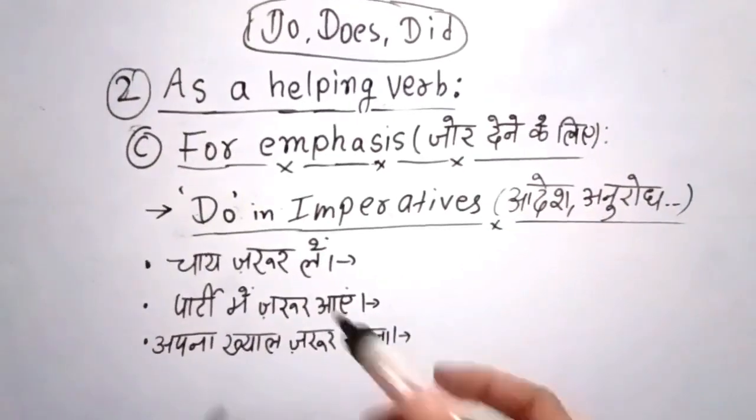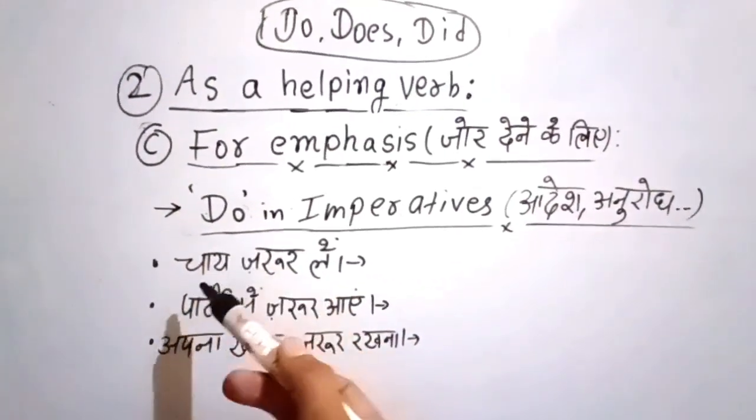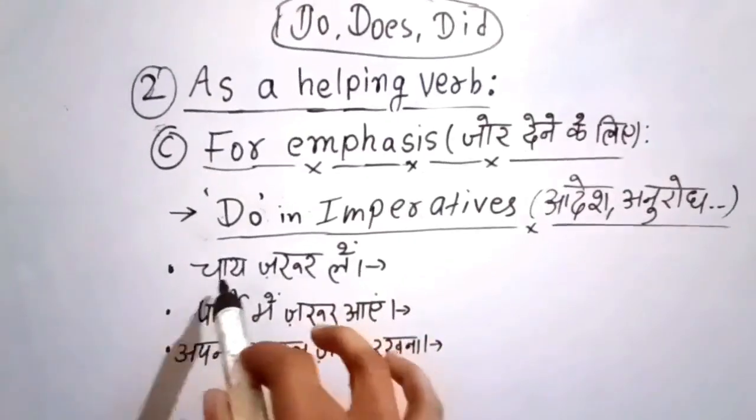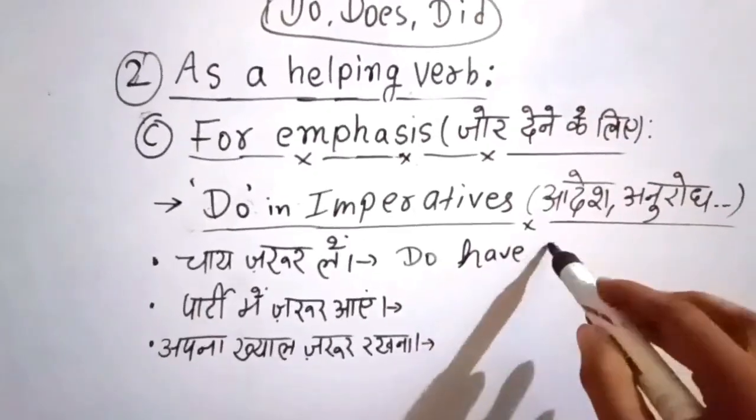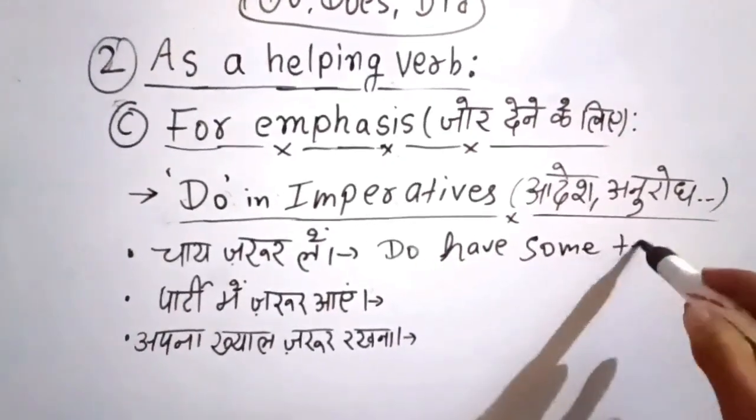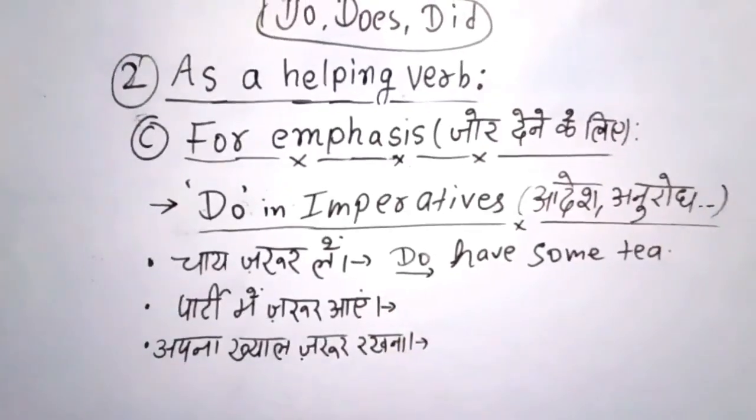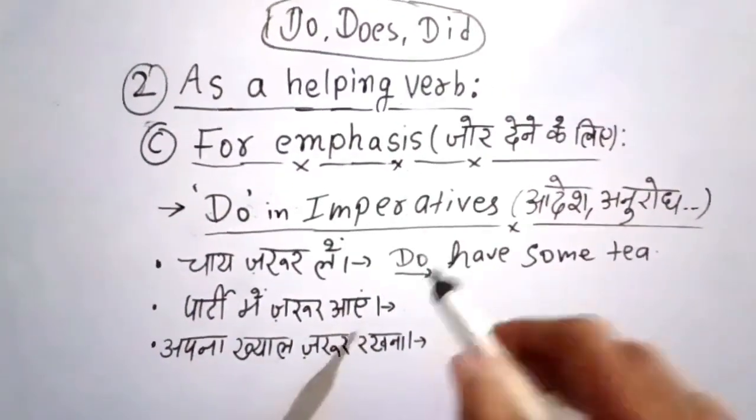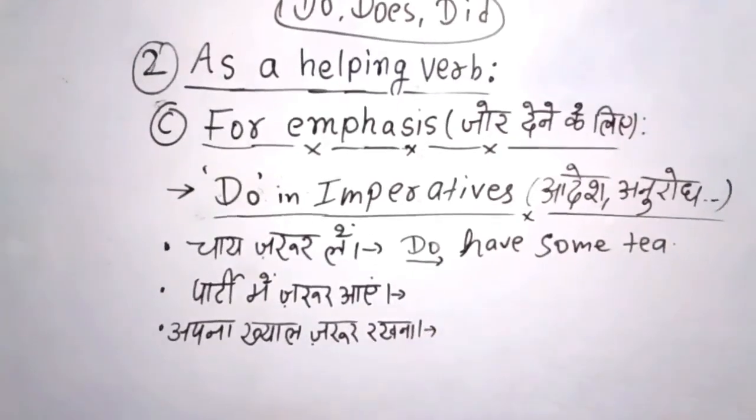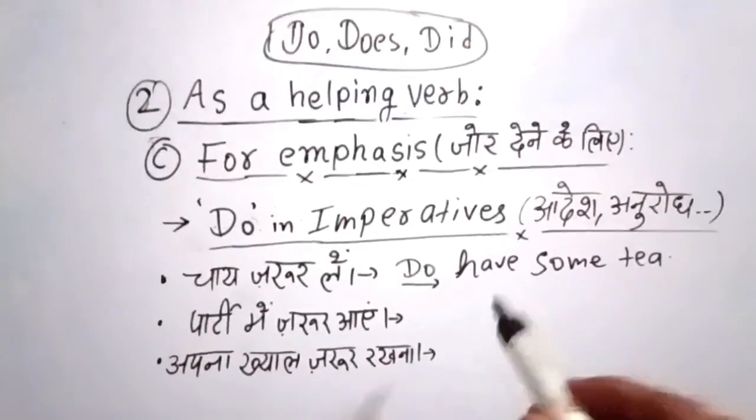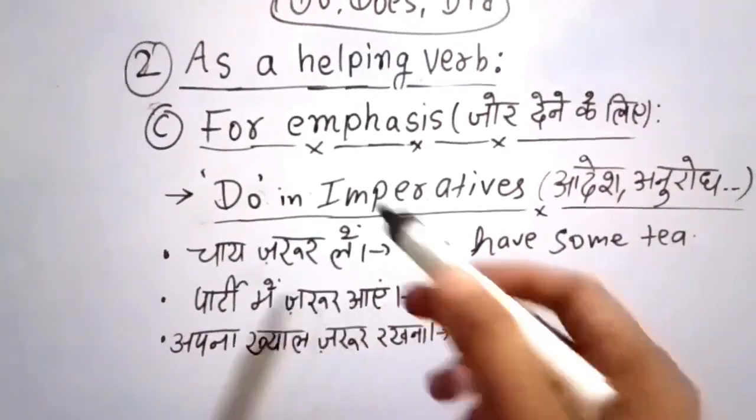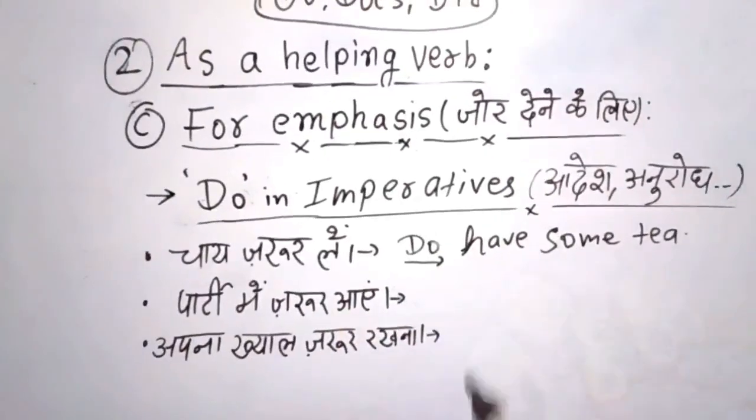In the beginning of the sentence, we would use do. Right? Like in these sentences, we can see chai jarur le. We would say, do have some tea. Here I am using do in the beginning of the sentence, and the meaning is that I really want you to take some tea. That's why I am forcing that, do have some tea. You have to take some tea, right? So I am giving force here. So in imperative sentences, we use do in the beginning of the sentence.